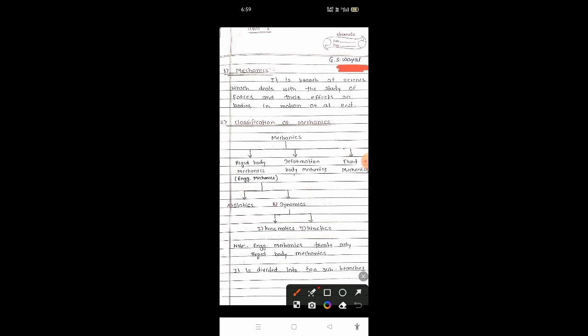So again I will explain the classification of engineering mechanics. Mechanics has three parts: rigid body mechanics, deformation body mechanics, and fluid mechanics. The mechanics that we are studying at engineering level is engineering mechanics, and that engineering mechanics is divided into two parts: statics and dynamics. The dynamics is again divided into kinematics and kinetics. We will learn all these definitions one by one. Engineering mechanics treats only rigid body mechanics.